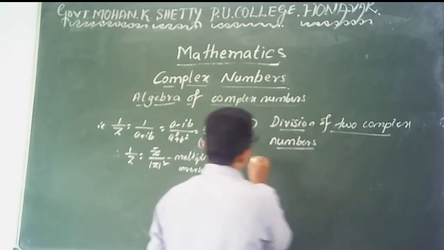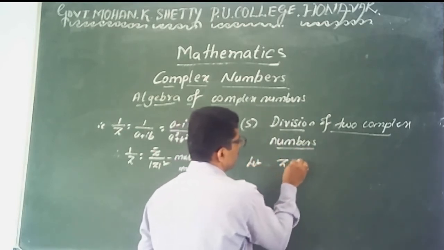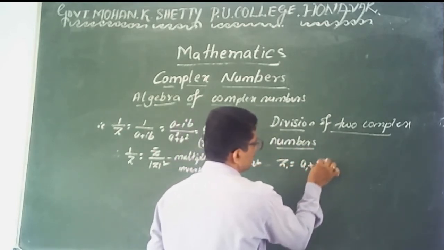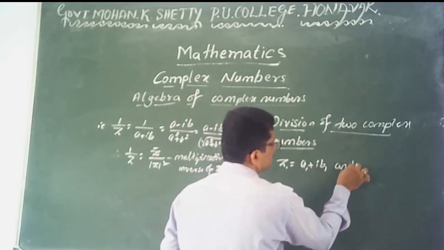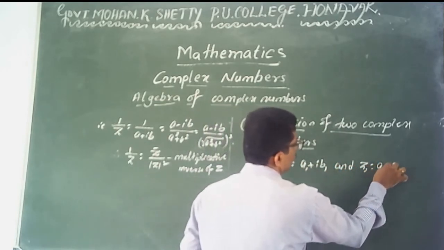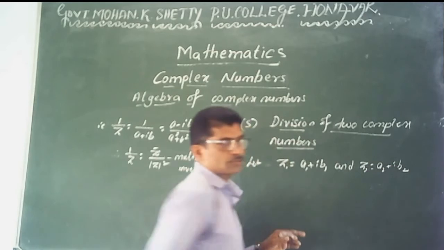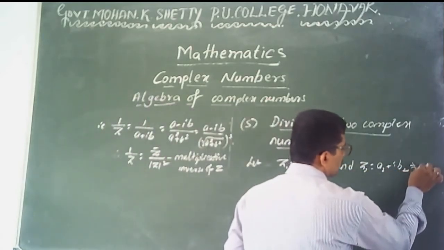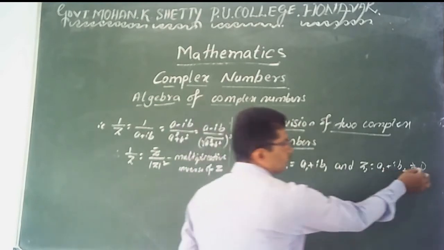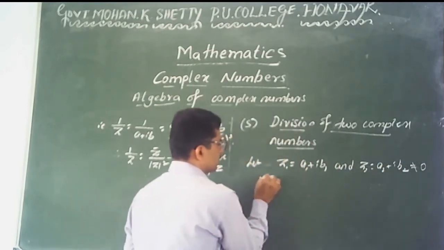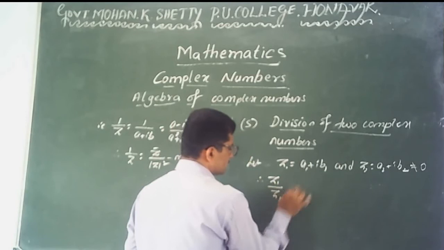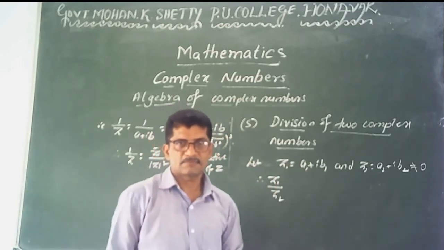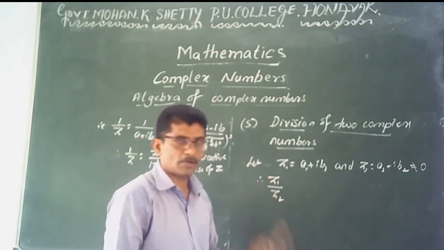Here also let us assume that z1 and z2 are two complex numbers: a1 plus I into b1, and the second complex number is a2 plus I into b2. These are the two complex numbers. Remember, for dividing, the divisor value is not equal to 0. Then only we can divide. Therefore, z1 divided by z2, z1 by z2, dividing these two complex numbers.